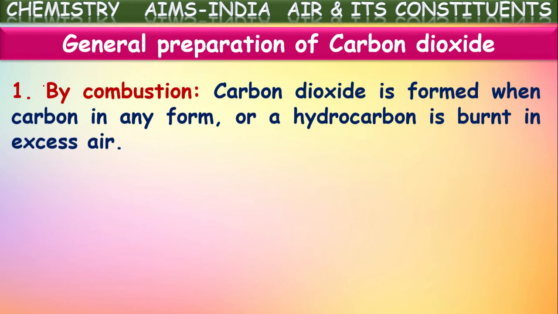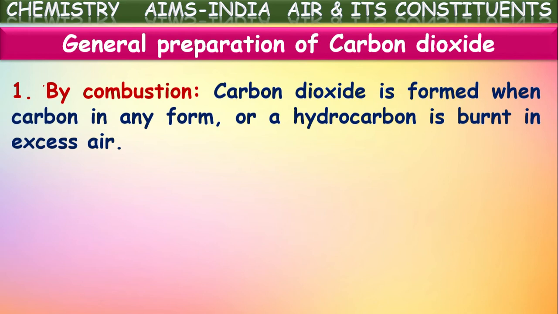By combustion, this is a major method by which carbon dioxide is prepared in the atmosphere and even by human activities. Carbon dioxide is formed when carbon in any form or a hydrocarbon is burned in excess air. Then carbon dioxide is produced. So when fuels undergo combustion, they produce carbon dioxide.